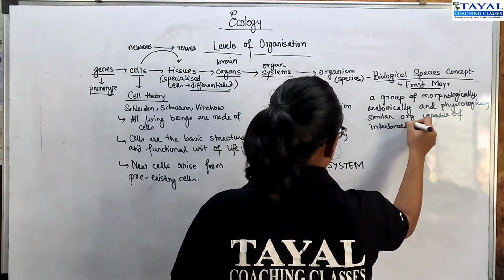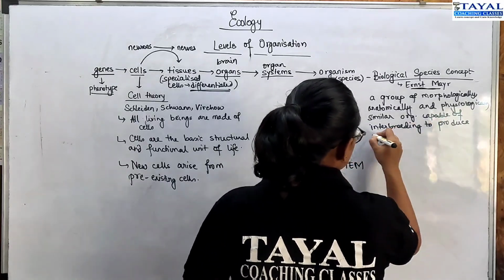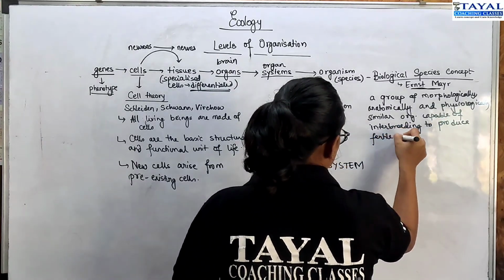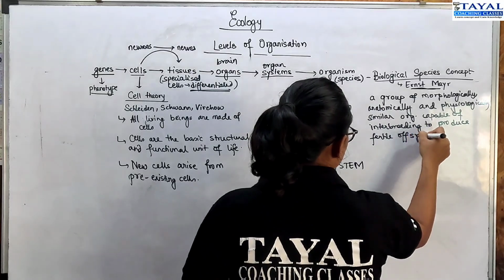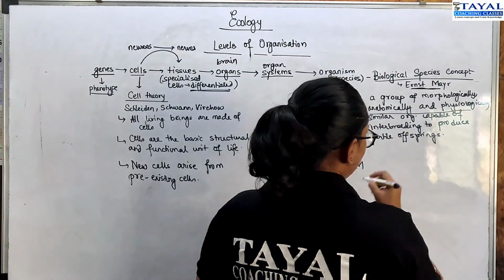This is the addition, right? To produce fertile offsprings. So initially the definition was up till here, right?